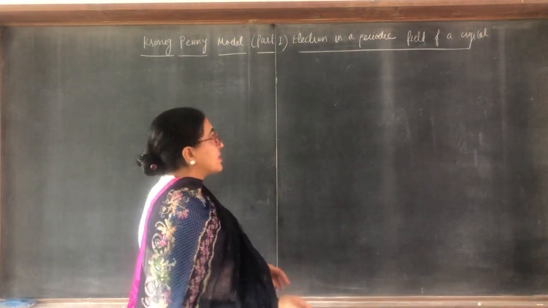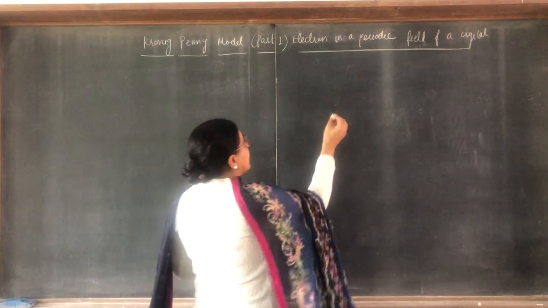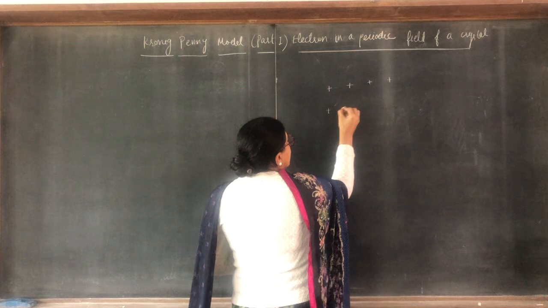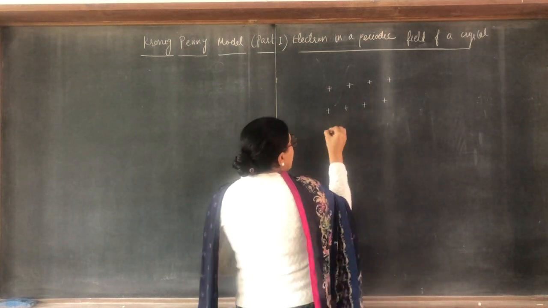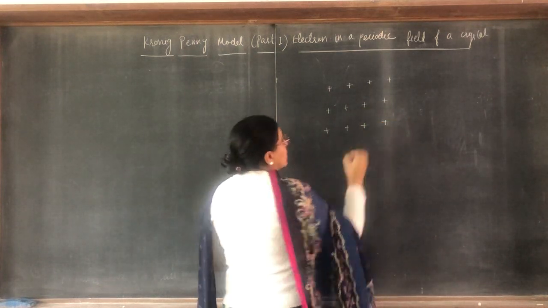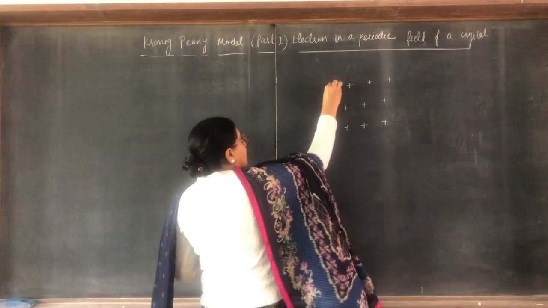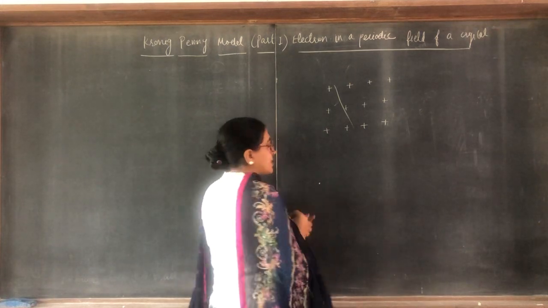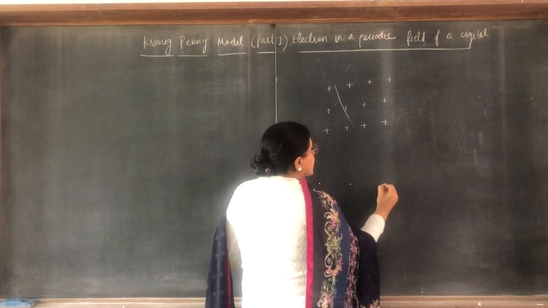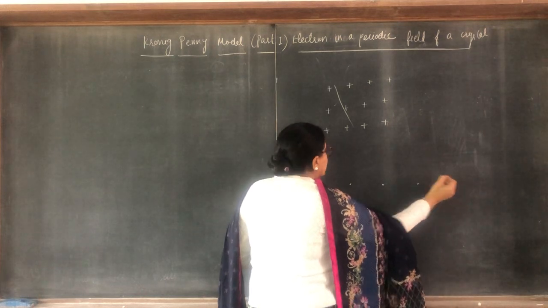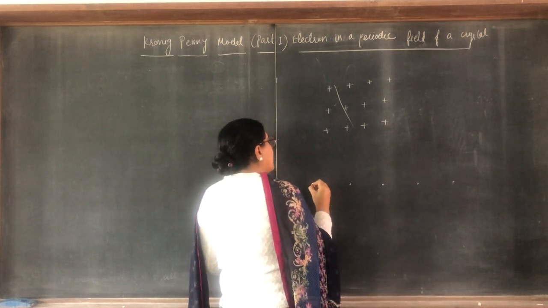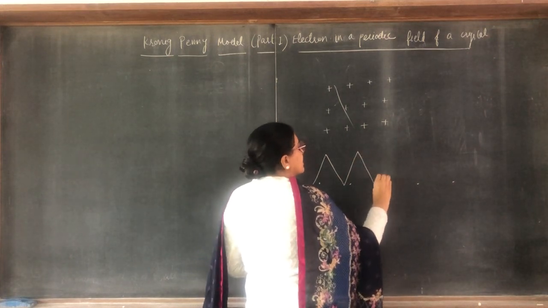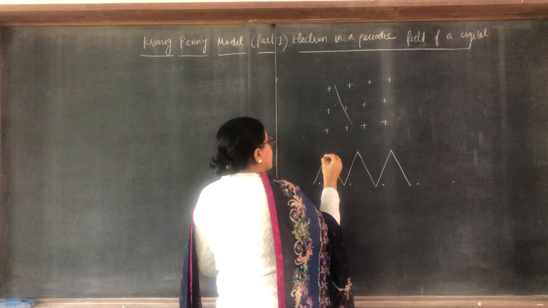Okay? I will explain in an easy way. We know that in a solid there are positive ions, and the electrons move through these solids like this. These are the positive ions, and the electrons will move through these solids like this.